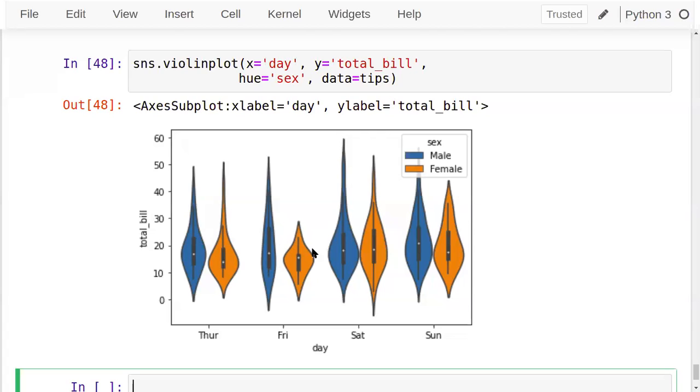But the density of the bill paid by female is high here, but the values are higher in the male for the same, on Friday. Okay, comparison according to hue we can perform by this particular method. So this is how it's possible. It's another categorical variable we can add, and accordingly we can add more details in the output. So, violin plot with a hue.